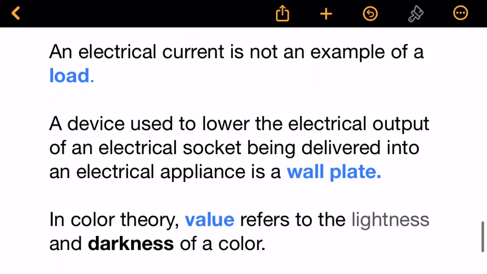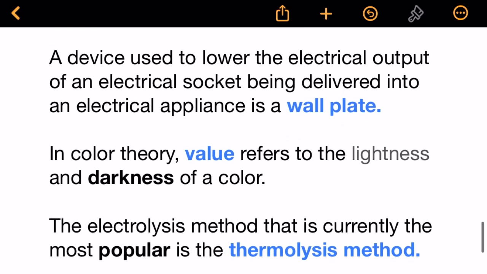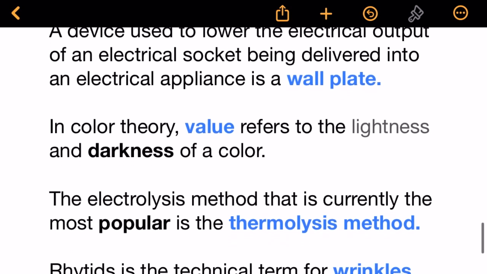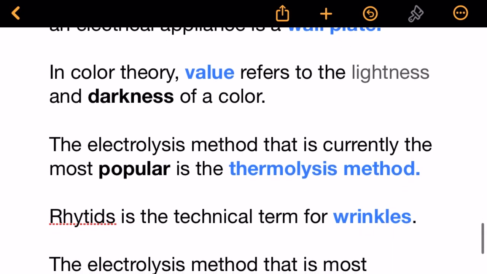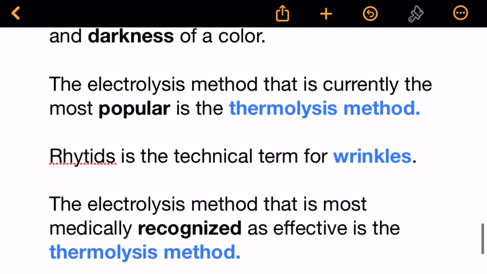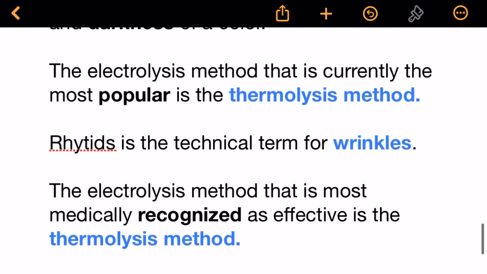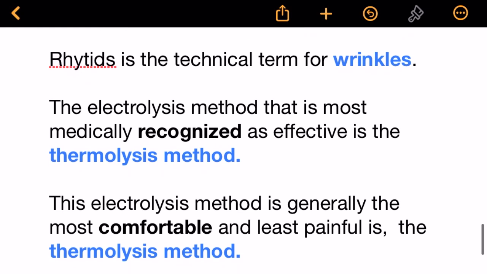A device used to lower the electrical output of an electrical socket being delivered into an electrical appliance is a wall plate. In color theory, value refers to the lightness and darkness of a color. The electrolysis method that is currently the most popular is the thermolysis method. Rhytides is the technical term for wrinkles. The electrolysis method that is most medically recognized as effective is the thermolysis method.